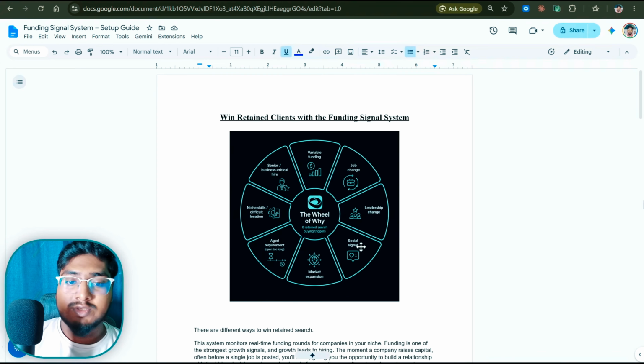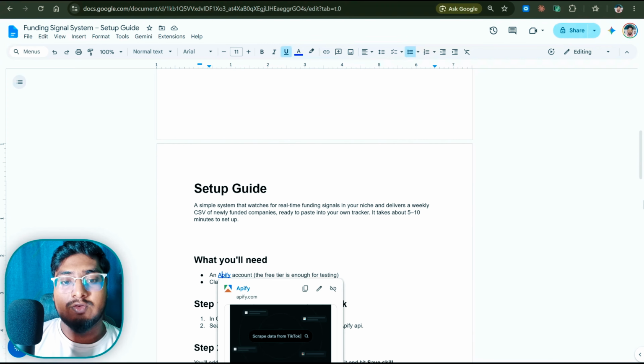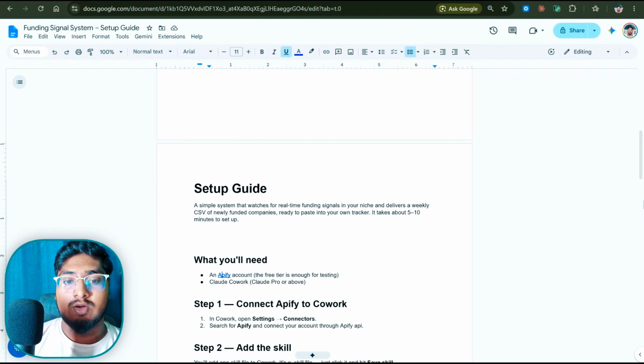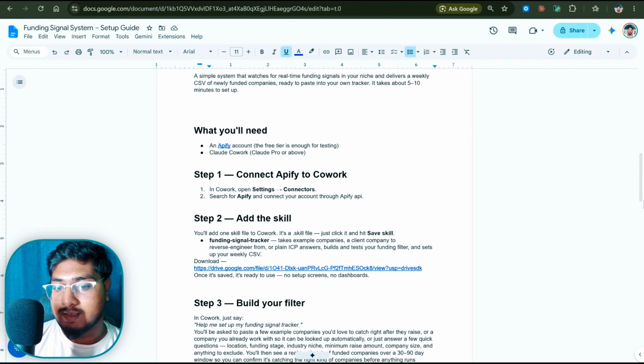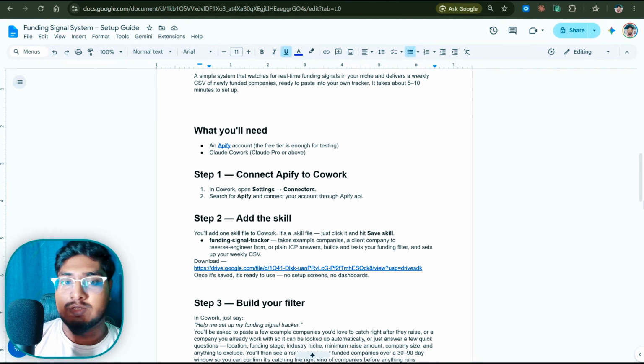Stay in the video. Now, to set up the system, we need to follow a guide. First of all, you need to create an account in Apify. Just go and create an account. Second, we need the Claude Cowork or Claude Desktop app like this, and you can download the Claude Desktop app, and we're ready to set up.